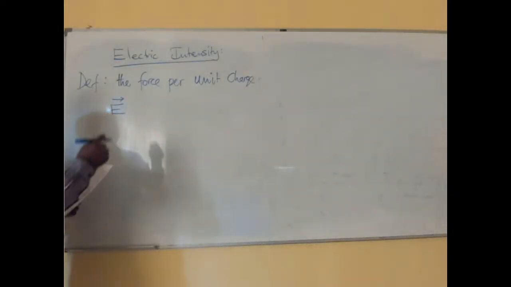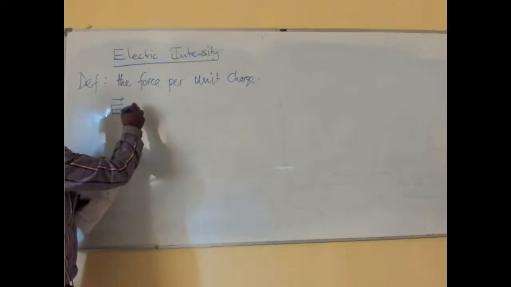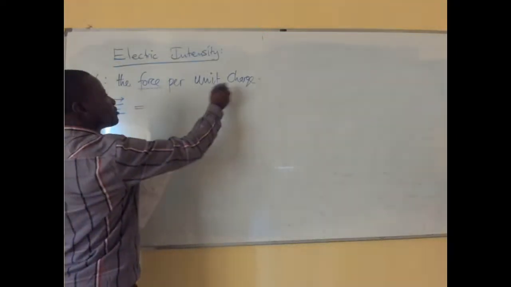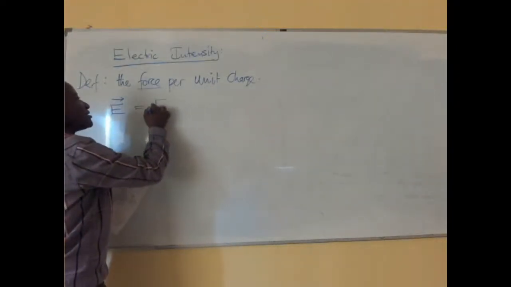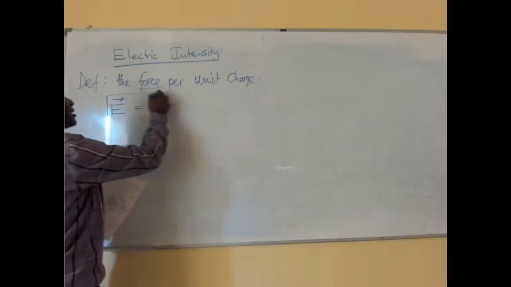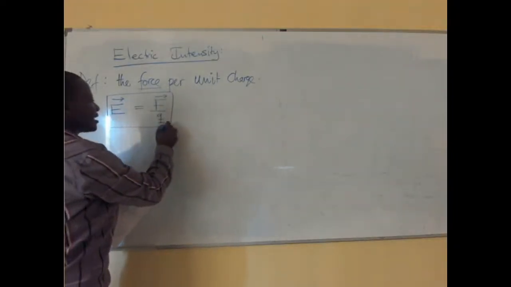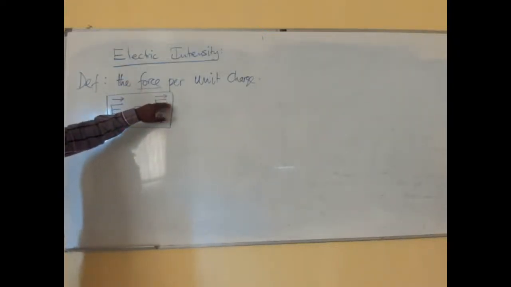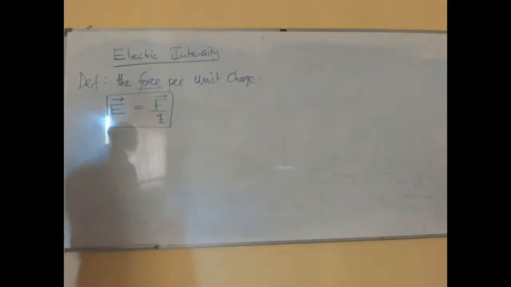So electric field or electric intensity is the force per unit what? Per unit charge. So we can literally write it like that. Electric intensity is defined as the quotient of the force divided by the charge. As simple as that.